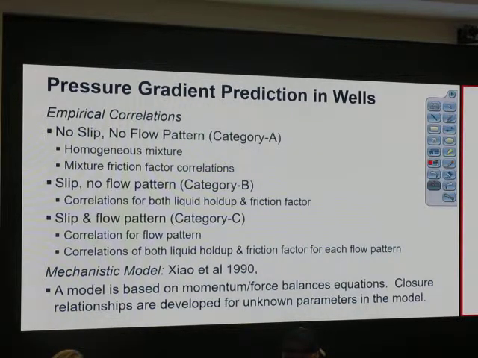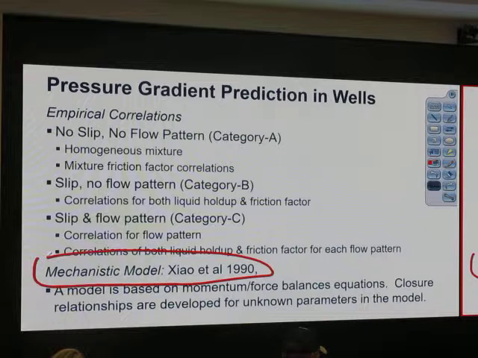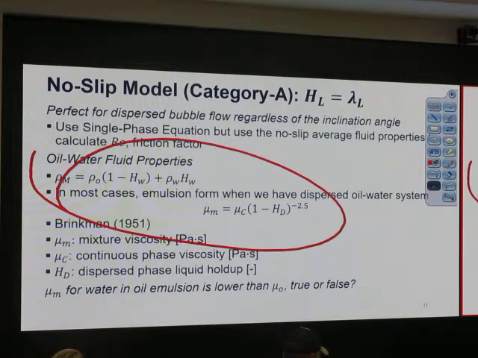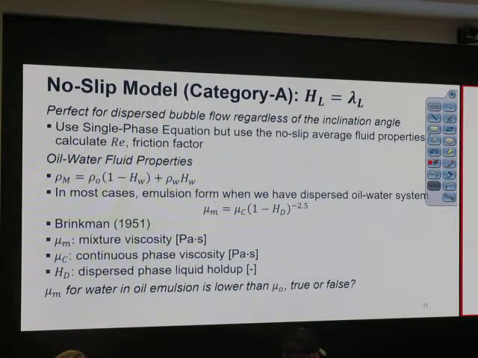Extrapolation is always a risk. When we try to predict something that we did not validate the model against, it is most likely not going to be correct, okay? But mechanistic model has a better chance to do the extrapolation. And the researchers do, we talk about what to do in the oil water case.